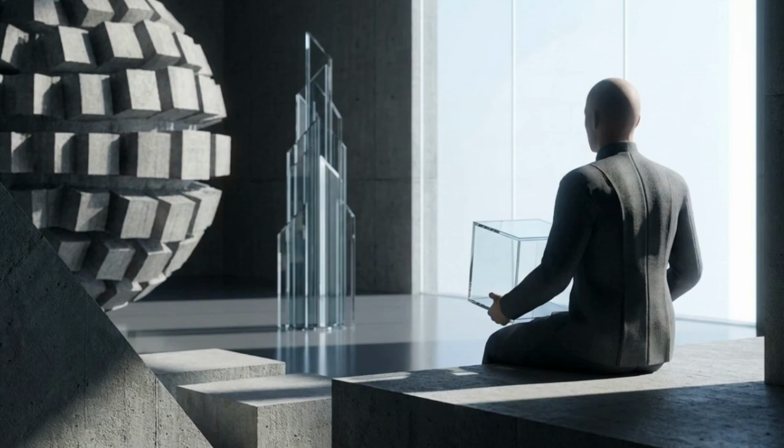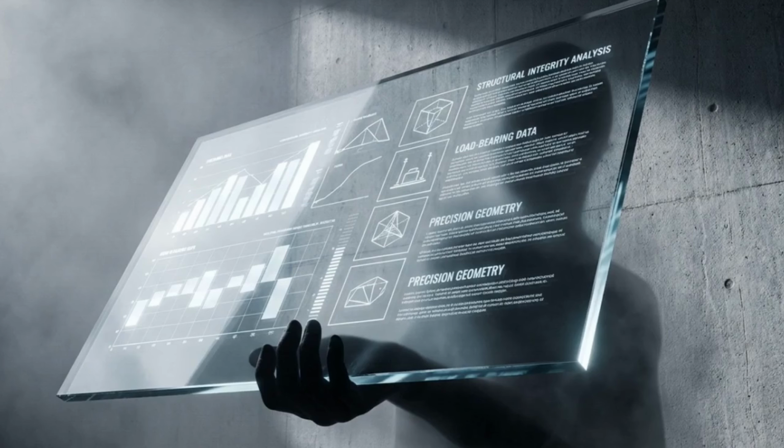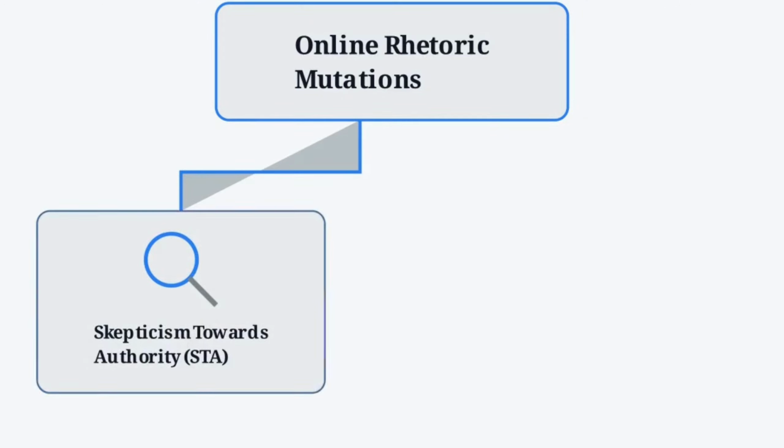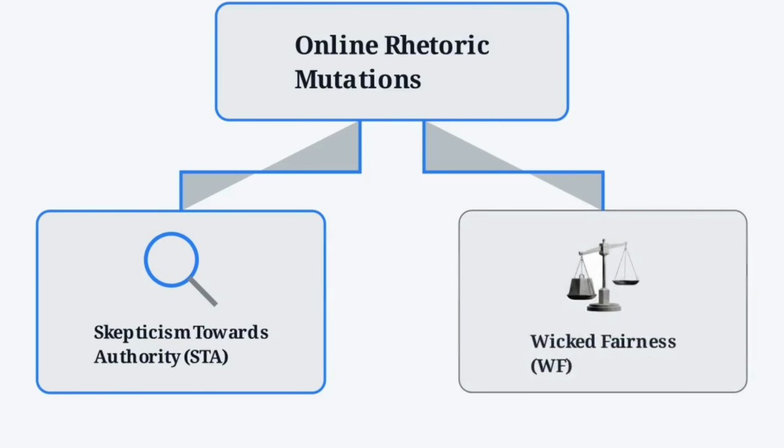In entertainment, these predictable shortcuts keep us engaged. But when deployed in digital information markets to oversimplify complex societal issues, they become effective tools for manipulation. Online, cinematic formulas mutate into socio-political rhetoric. We see this through recurring patterns, like a deep skepticism towards scientific authority or the wicked fairness argument, which claims a double standard is at play.